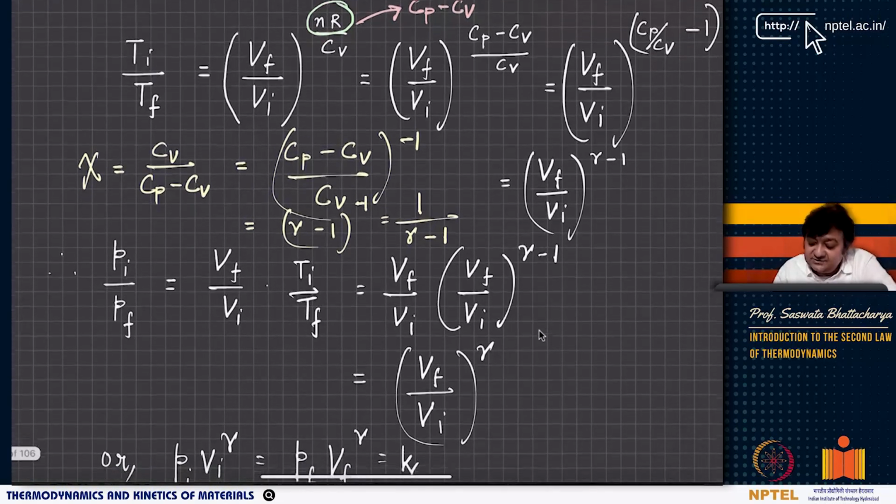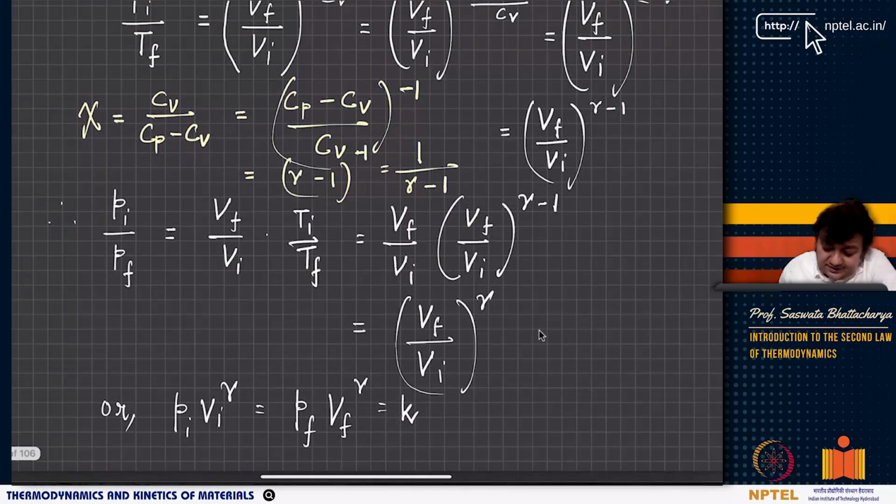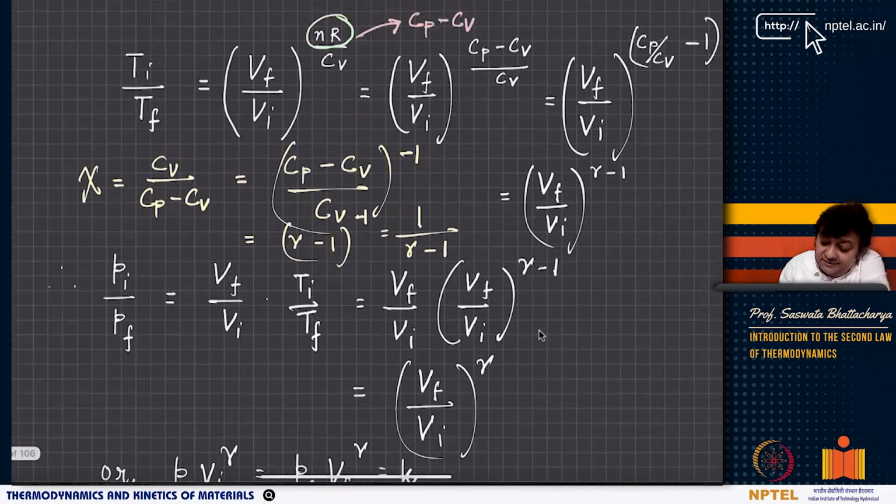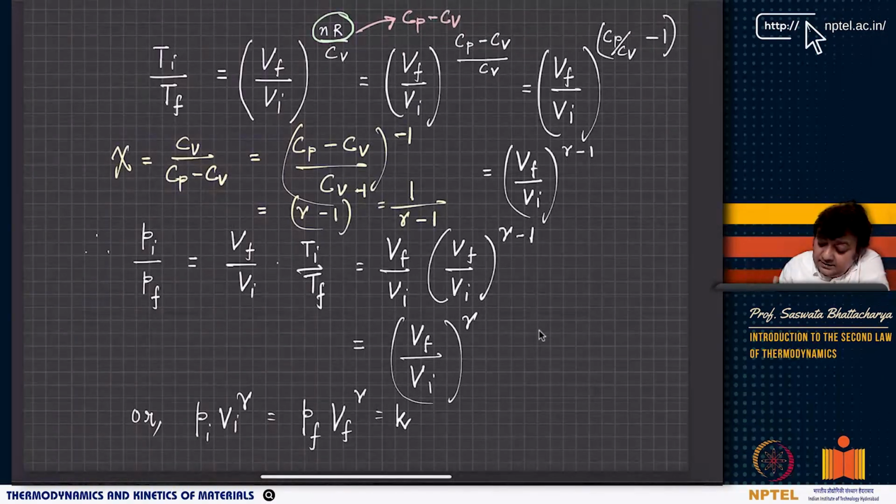So if that is so, another thing, Pi by Pf equals Vf by Vi. That is something that you can also use, right? I have written here, it has become clumsy. So let's look at this. You have PV equals nRT.